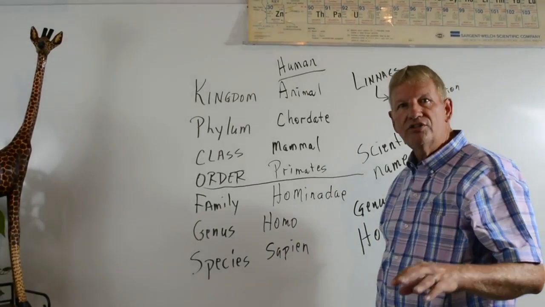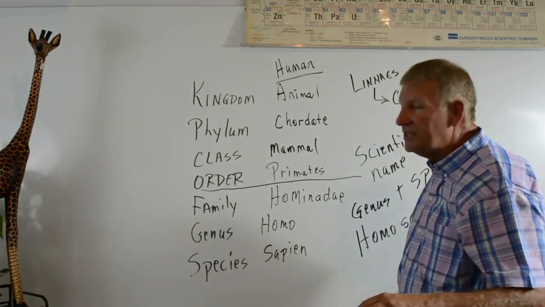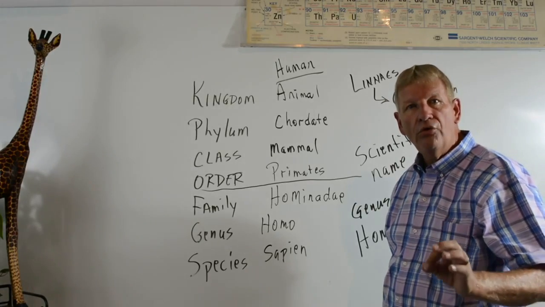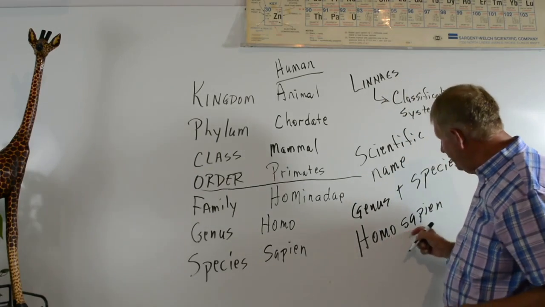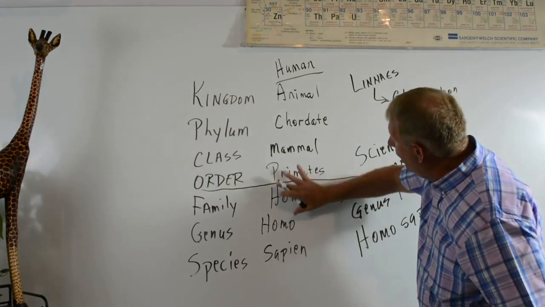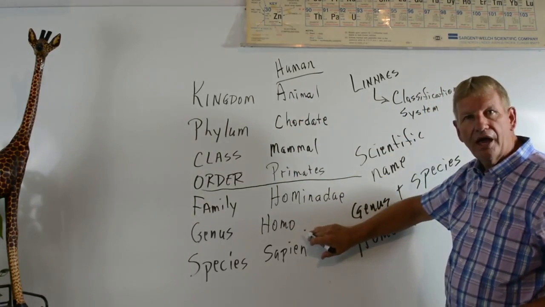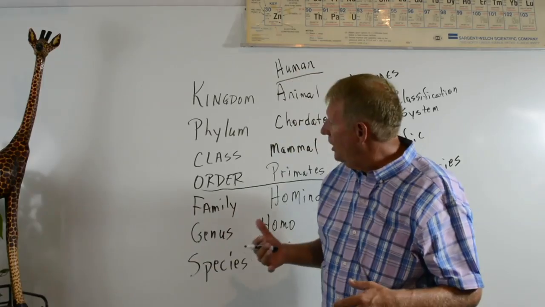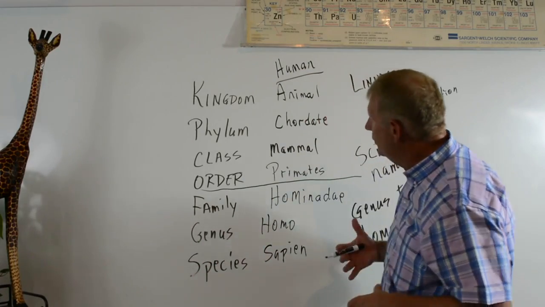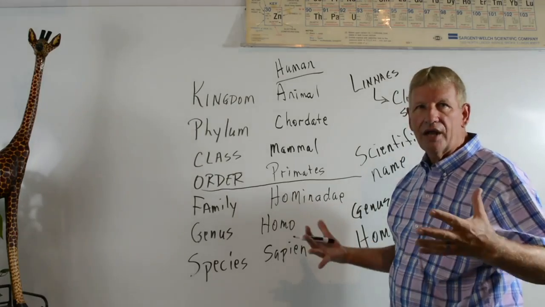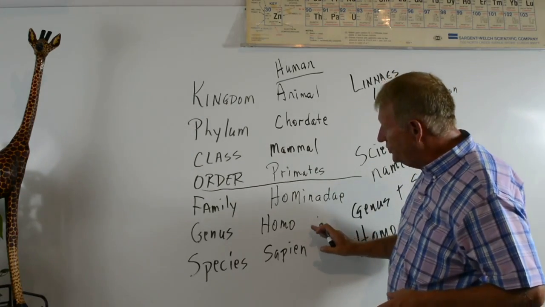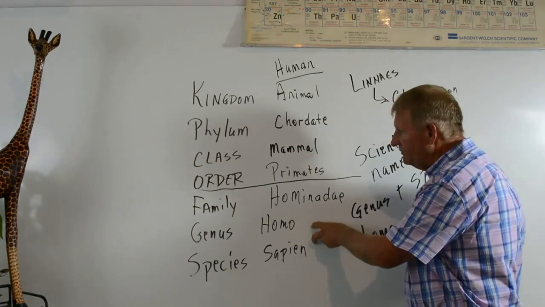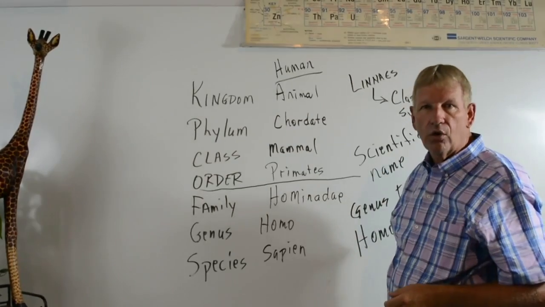So every time we talk about a human, we don't say kingdom animal, phylum Chordae, class mammal, order primate. Instead we just say humans are Homo sapiens. As I say Homo sapien, you know right away that all of these others carry over into that. So it's kind of cool. When I mentioned aves a while ago for birds, we have the canines group, we have cats, we have all kinds of things in this different deal. So when we go to the genus and species, we're using that scientific name, and that scientific name tells us all of the characteristics of that organism.